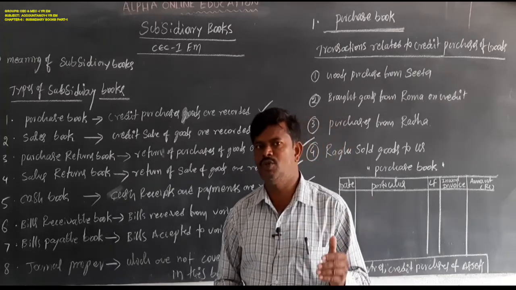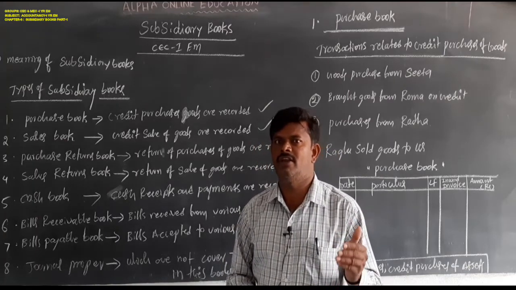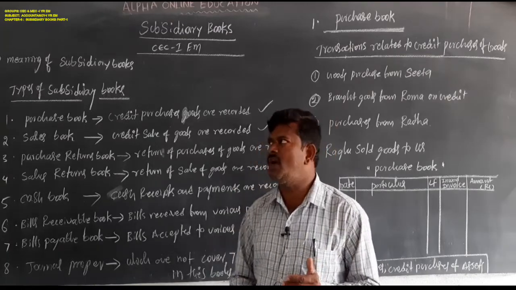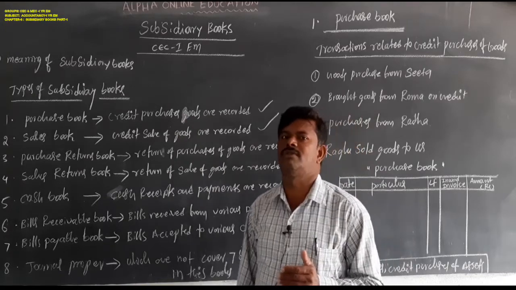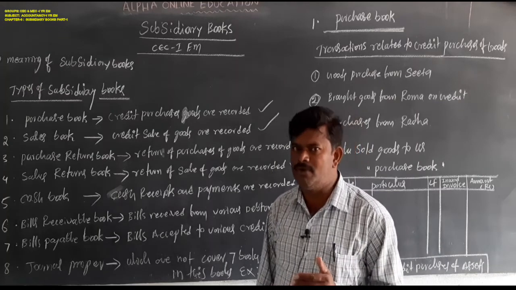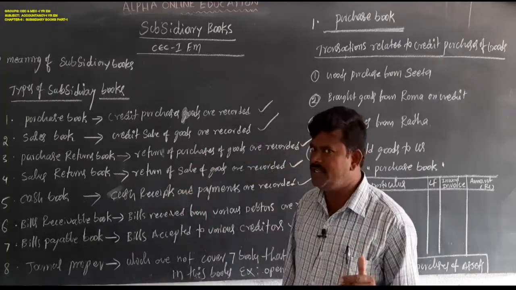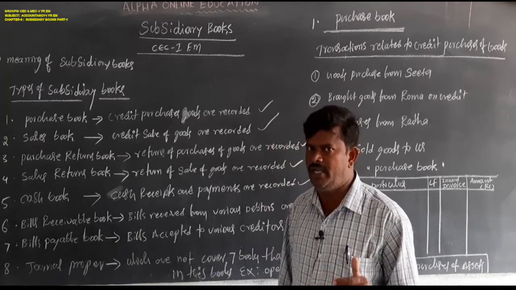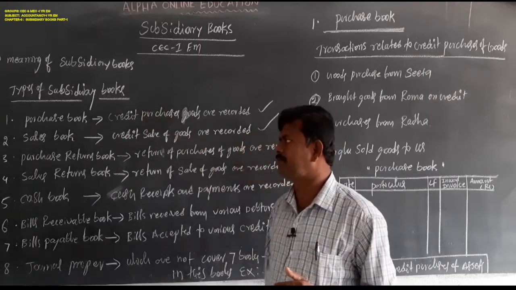Simply said, the journal is divided into 8 parts on the basis of the nature of transactions. Subsidiary books mean special transactions are recorded in special books. The journal is divided into 7 or 8 parts according to the nature of transactions.